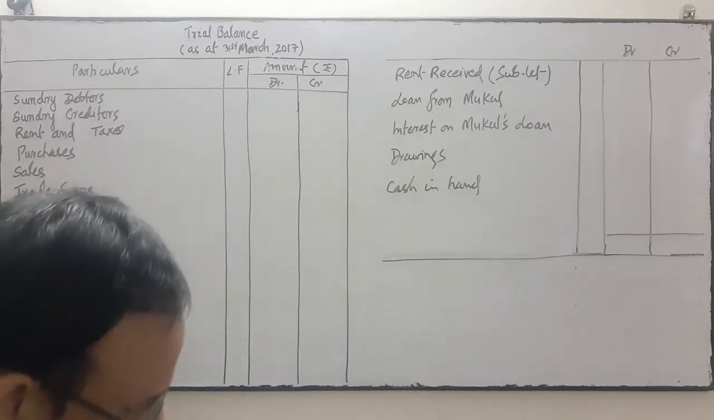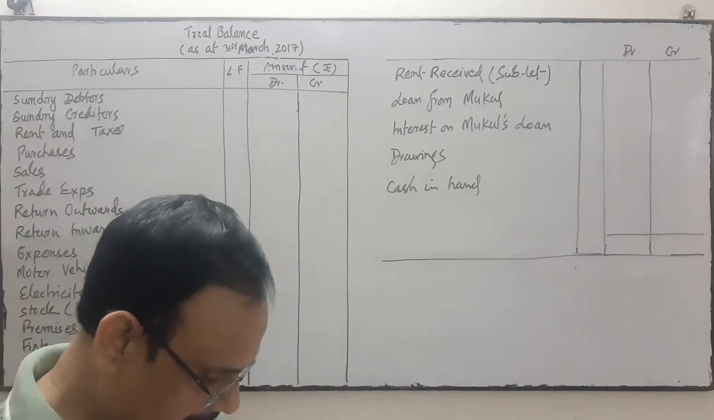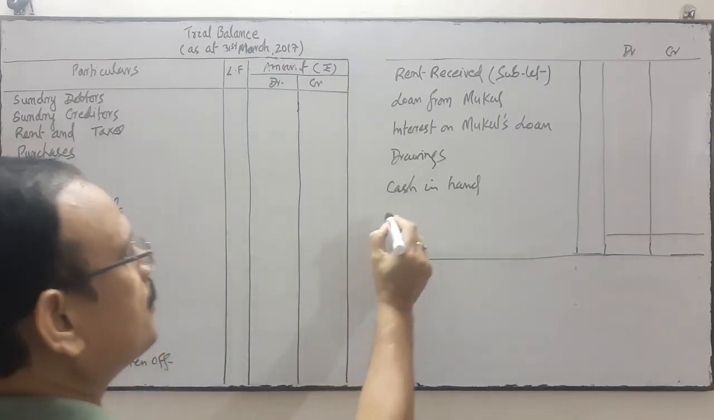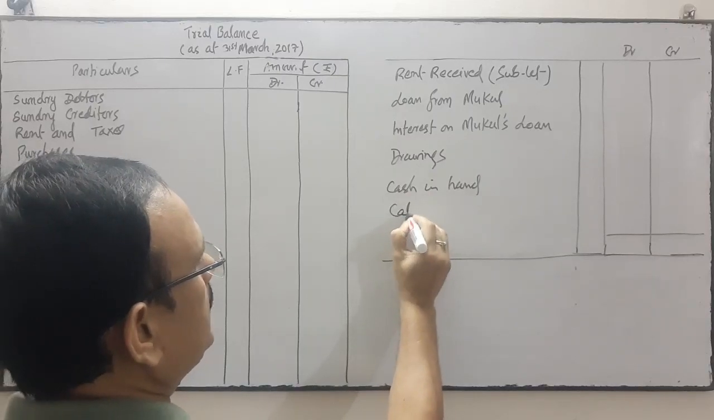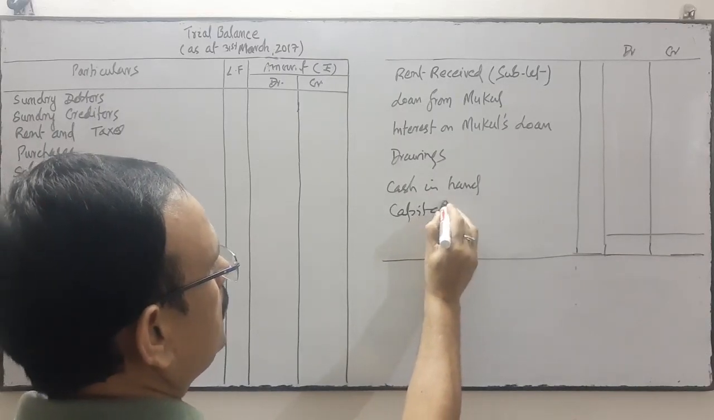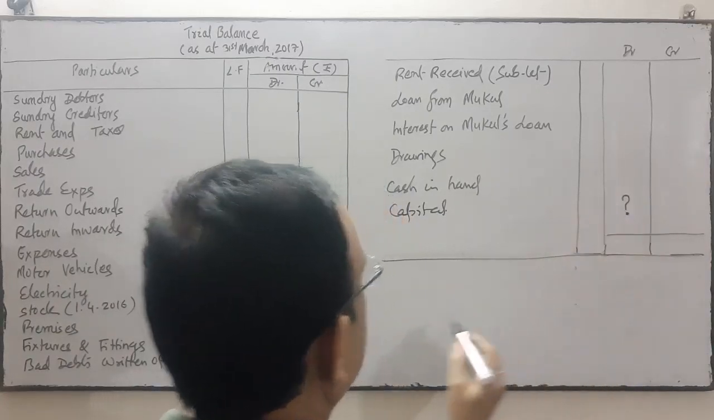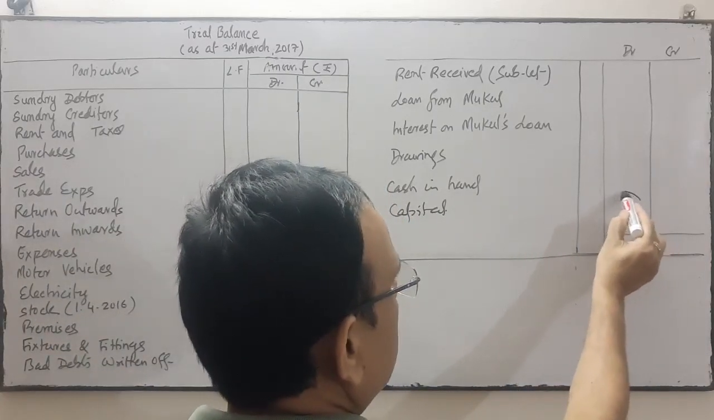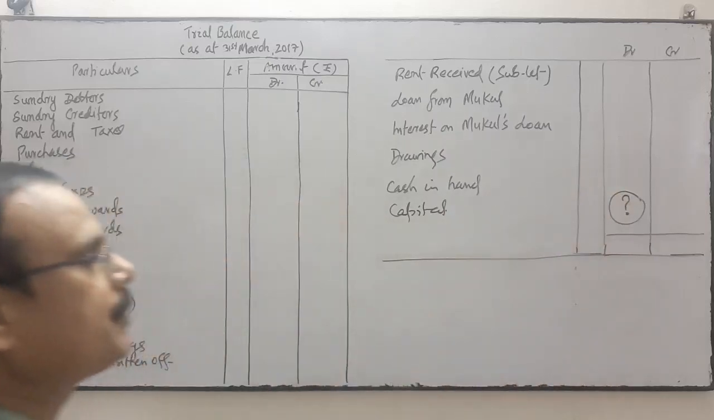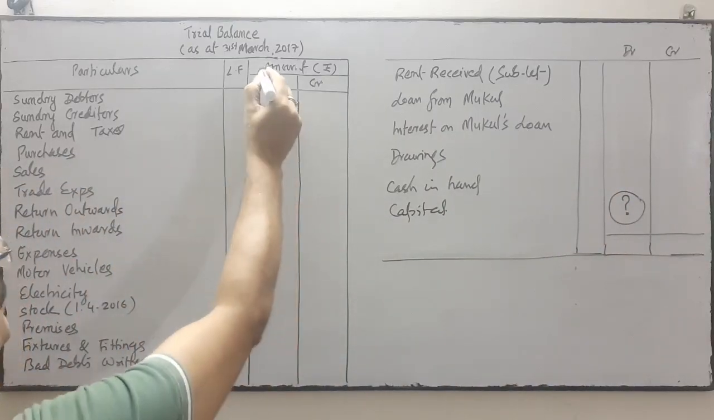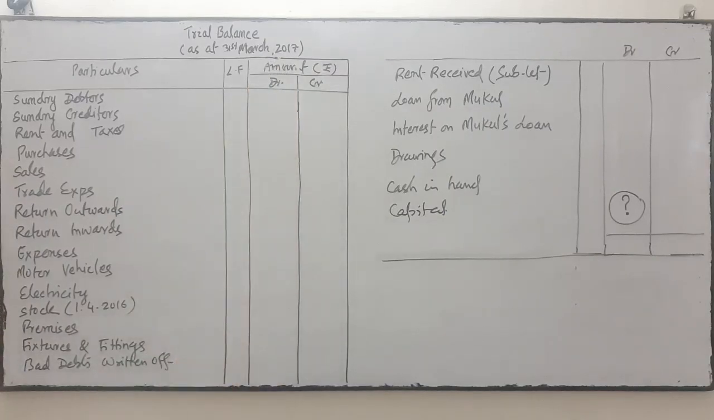So this is the question. You are required to prepare the trial balance, treating the difference as capital. The difference amount will be treated as capital. The information of capital is not given in the question. So the difference amount will be the capital. So one by one I am going to write the amount in debit and credit.